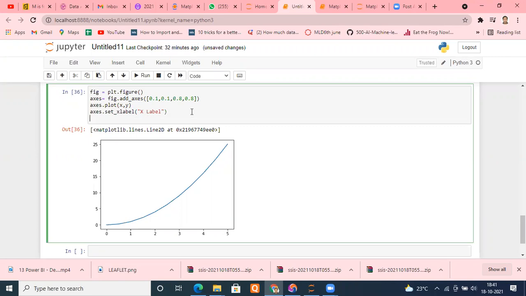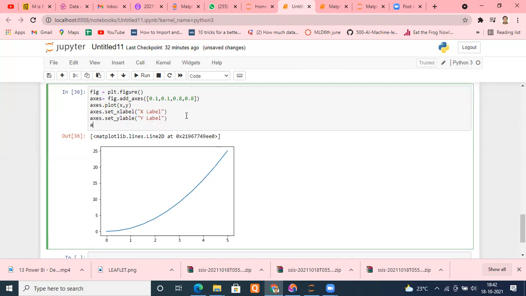Similarly, you can set your y label, axis dot set underscore y label, and you can set the label within that. And the same way you can set your title as well, axis dot set underscore title. And whatever title you want to say, suppose I said y versus x.